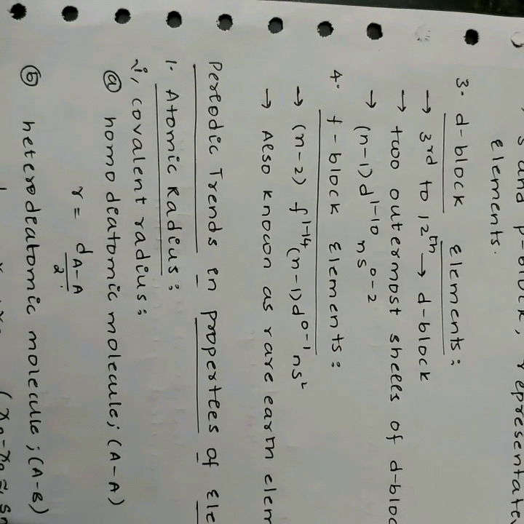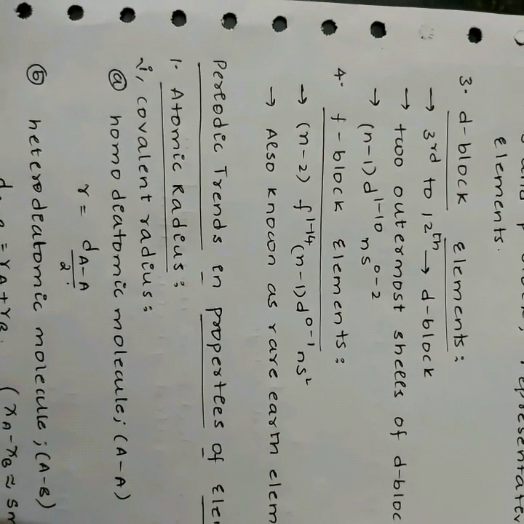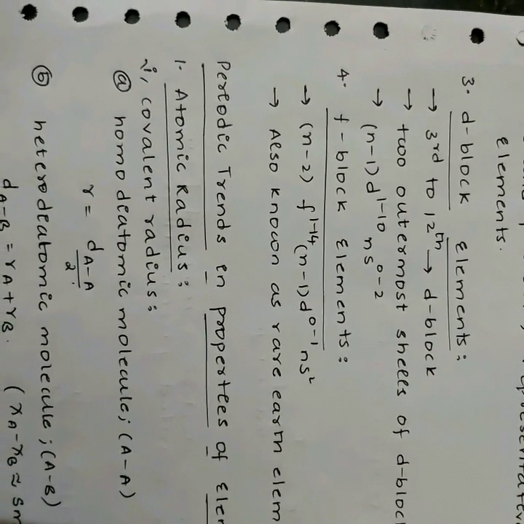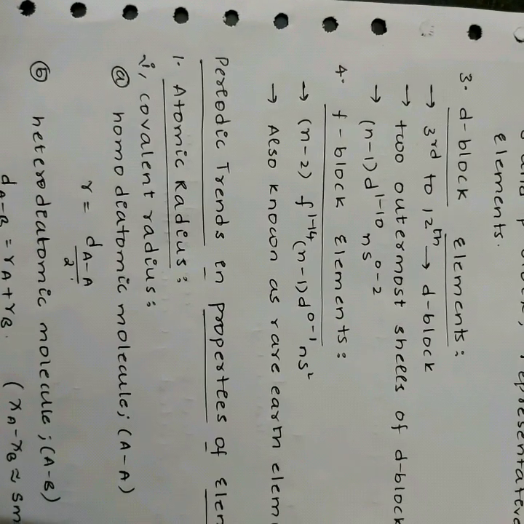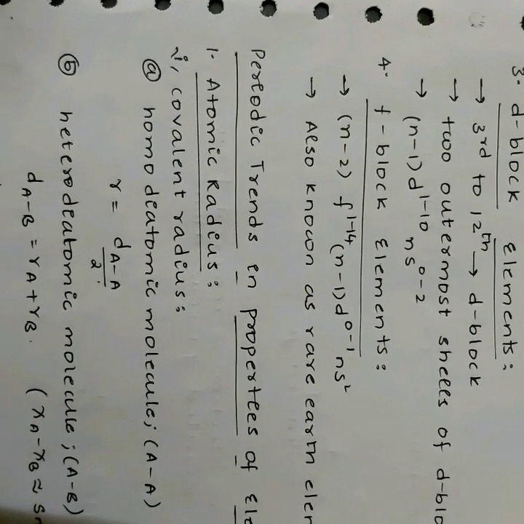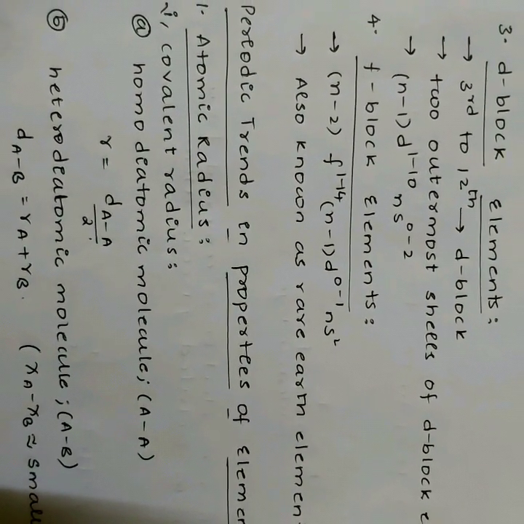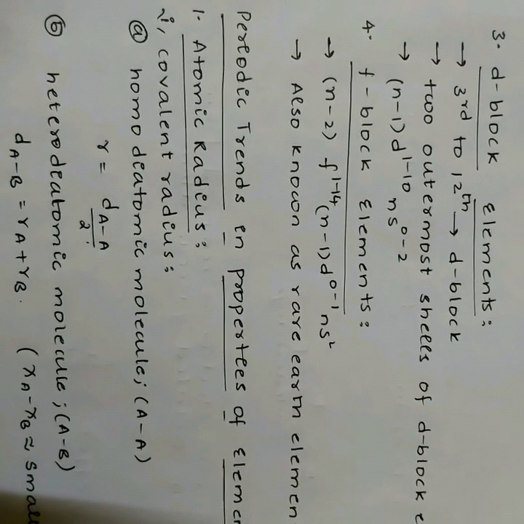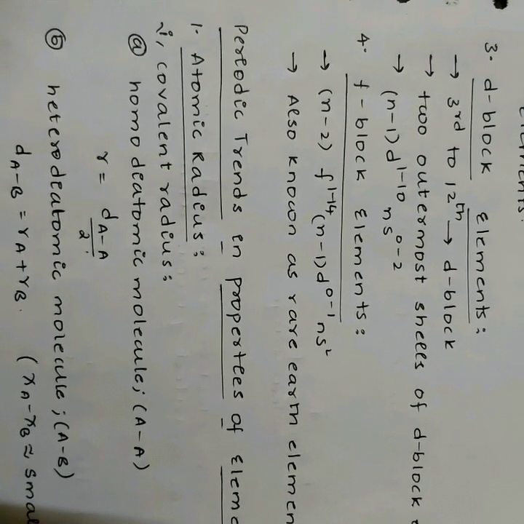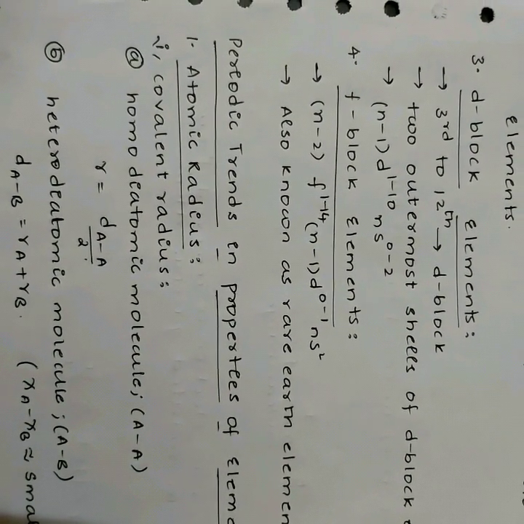The atomic radius. The atomic radius is defined as the distance from the center of the nucleus to the outermost shell containing the electrons. It is referred to as covalent or metallic radius depending on whether the element is a non-metal or a metal. Covalent radius: in a homodiatomic molecule, that is AA, the radius is given by d(AA)/2. d(AA) is the bond length, or the distance between the two covalently bonded atoms.